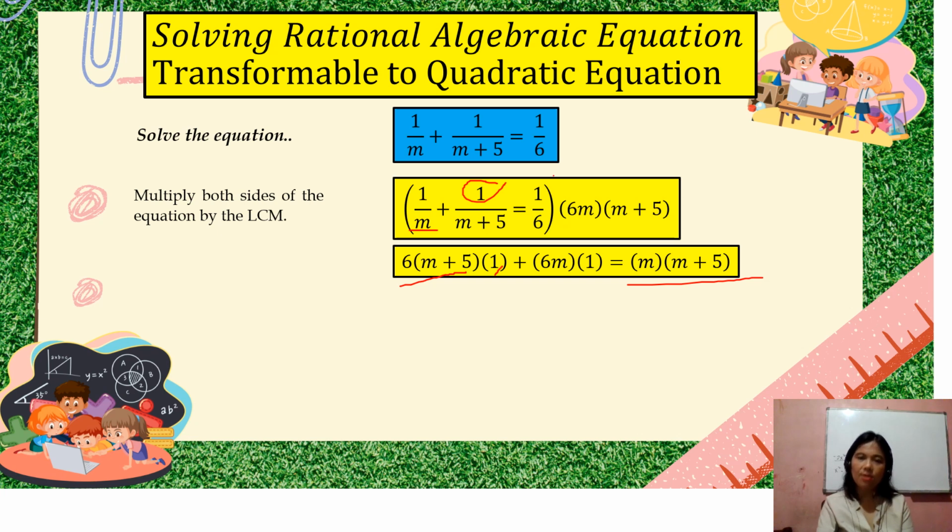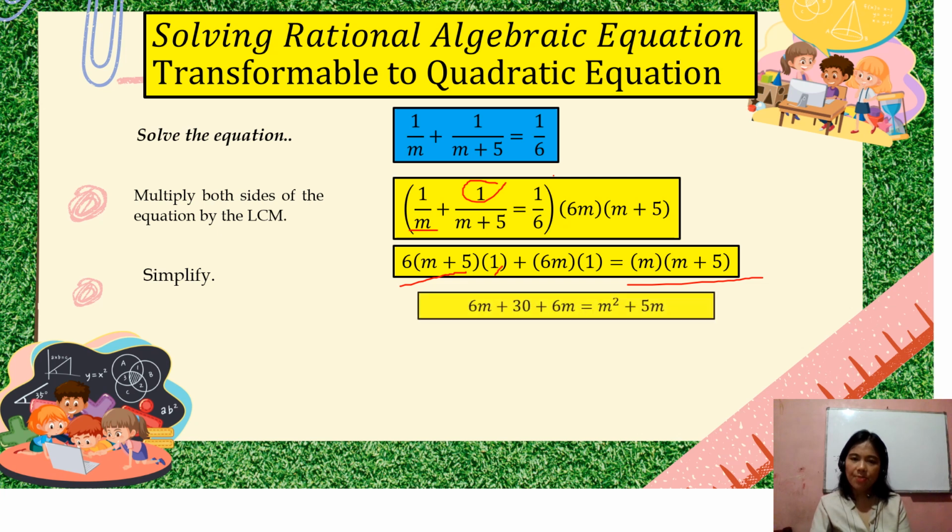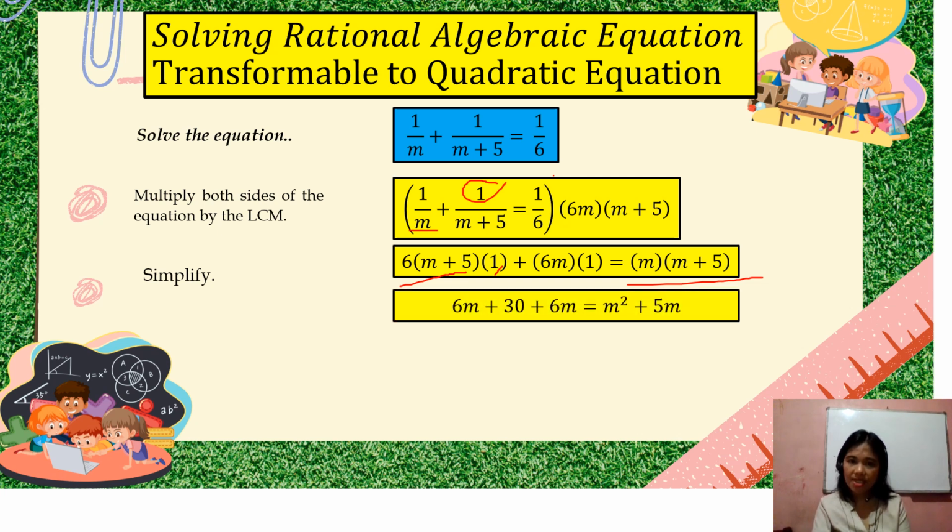Nakalimutan ko yung 1 dito, pero okay lang yan. Okay? Next is to simplify, so multiply lang. 6 times M is 6M. 6 times 5 is 30. 6M times 1 is 6M. Then here, M times M is M squared. Then M times 5 is 5M.